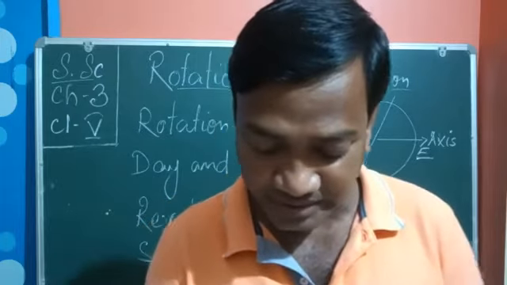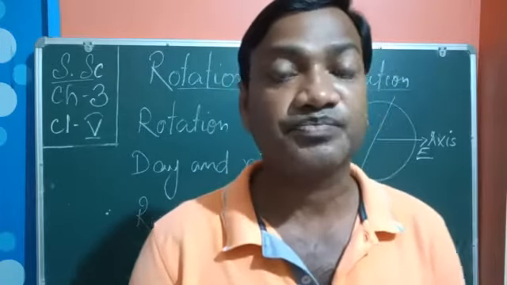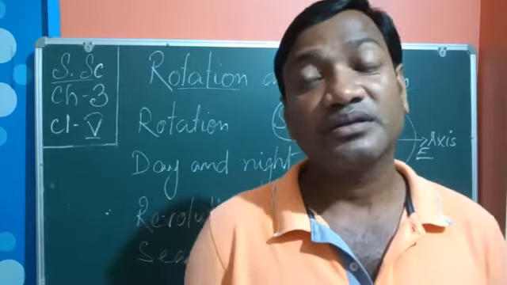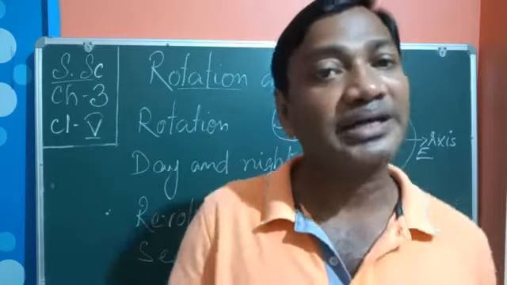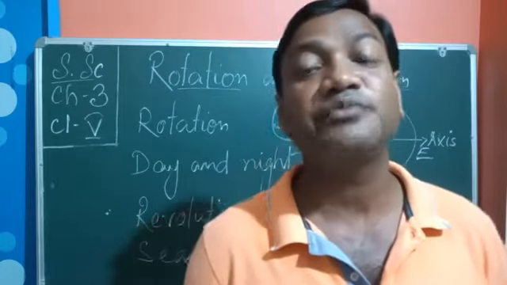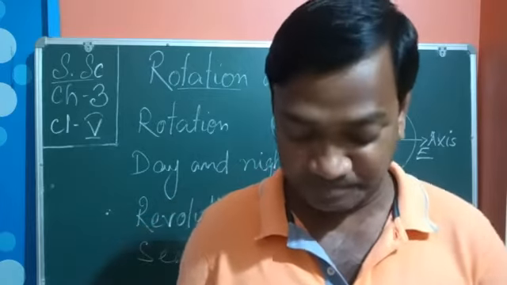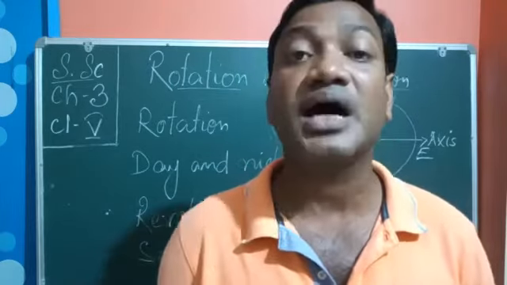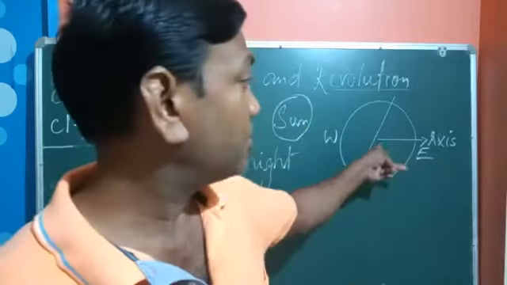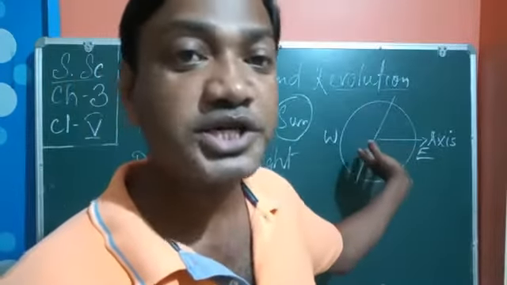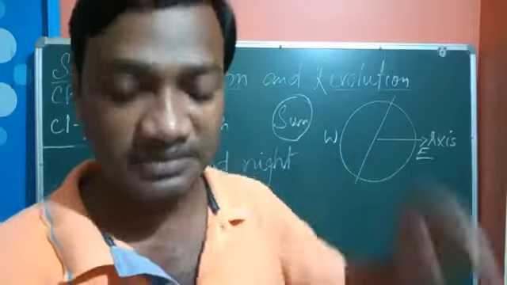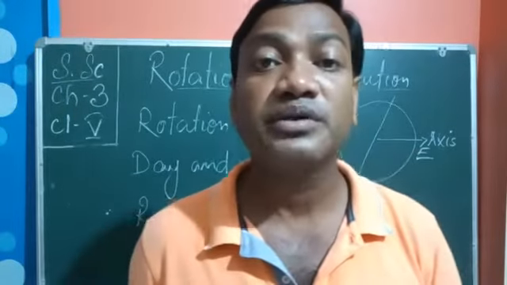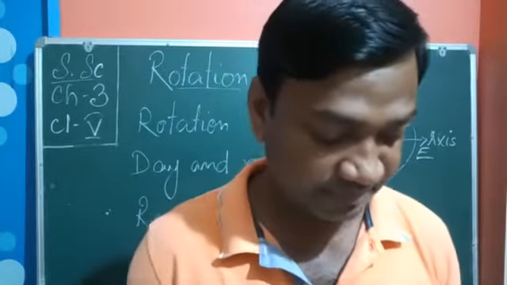The sun always appears to rise in the east, so it appears that the sun is rising in the morning time when we see it, and sets in the west, because of the spinning or the rotation of the earth from west side to east side.